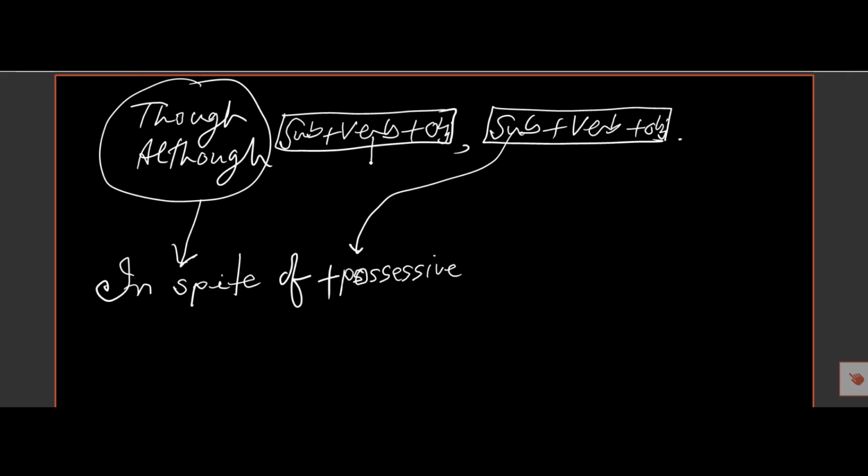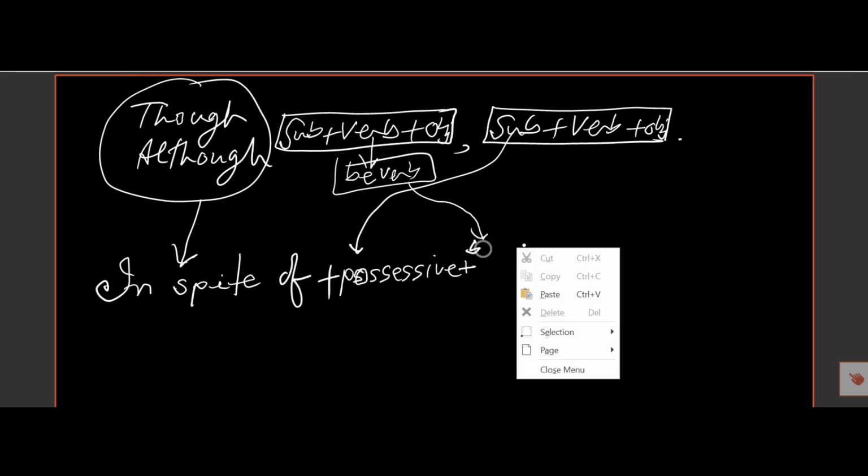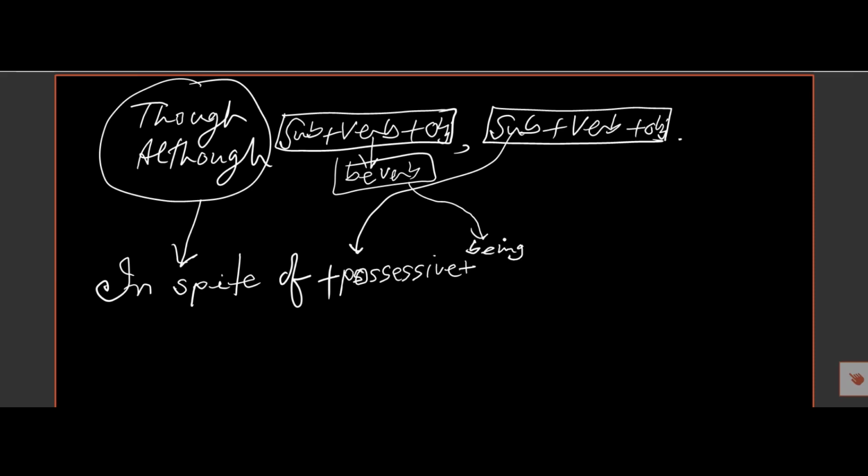And if the verb in the first part is a be verb, then we must use "being". If the verb is a have verb, then we must use "having".